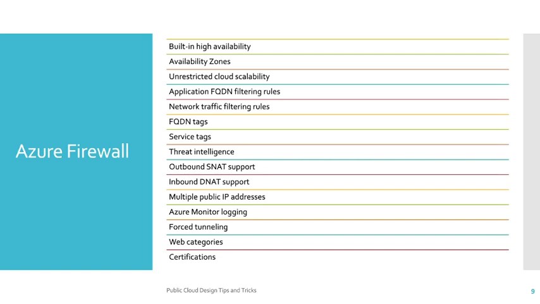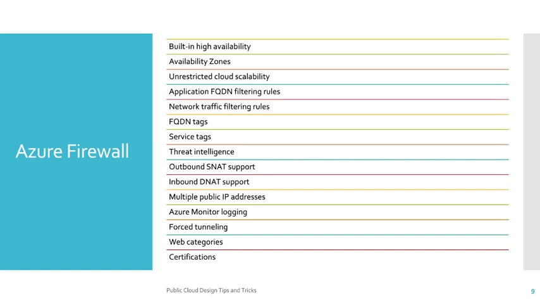Application FQDN filtering rules are also one of the beautiful features, where you can limit outbound HTTPS traffic or Azure SQL traffic to a specified list of fully qualified domain names, including wildcards. Then the network traffic filtering rules, as we have discussed, let you centrally create allow and deny network filtering rules, and you can control it. FQDN tags make it easy for you to allow well-known Azure services network traffic through your firewall.